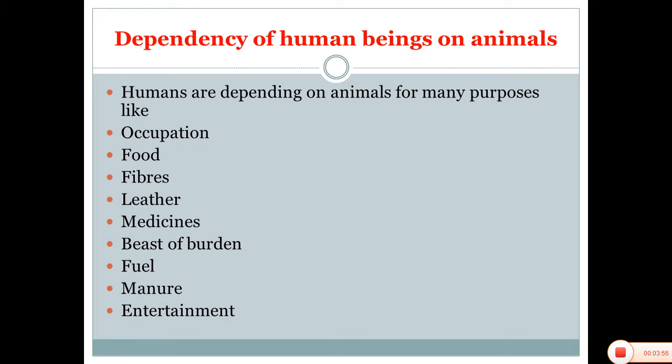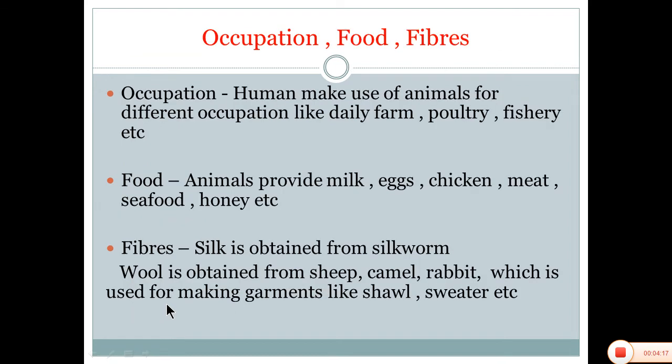We will see how human beings depend on animals. As with plants, human beings require animals also for occupation, for food, for fiber, leather, medicines, for transportation, fuel, manure and entertainment. Occupation. Humans make use of animals for different occupations for earning, like dairy farming, poultry, fishery, and many other occupations which come under animal occupation.